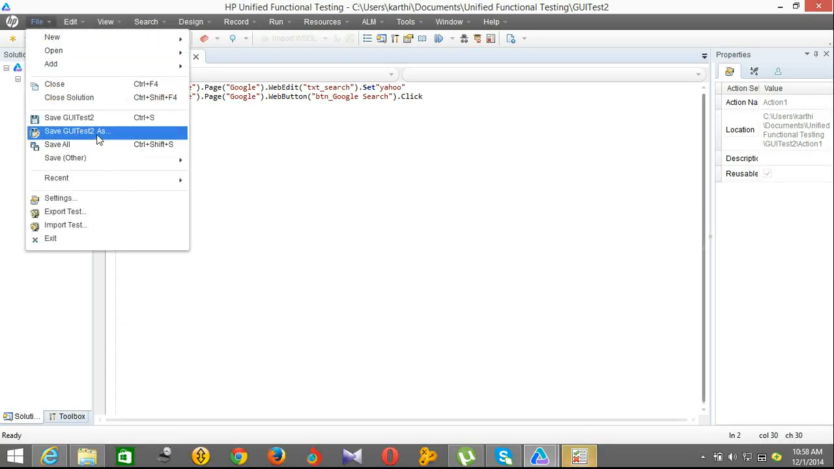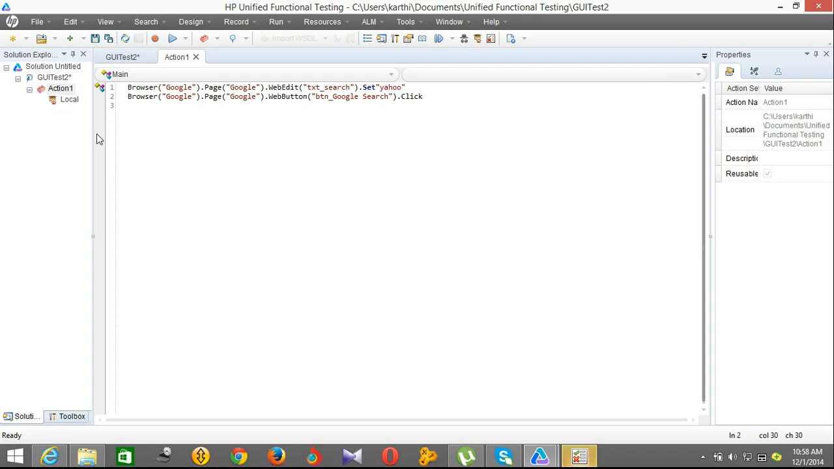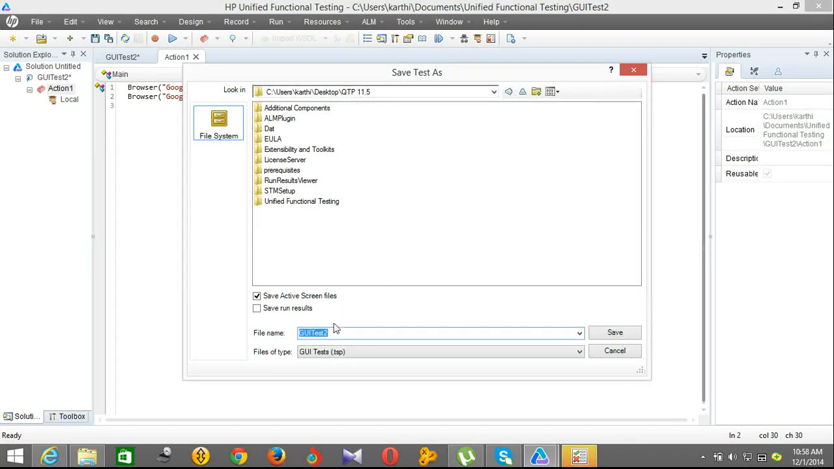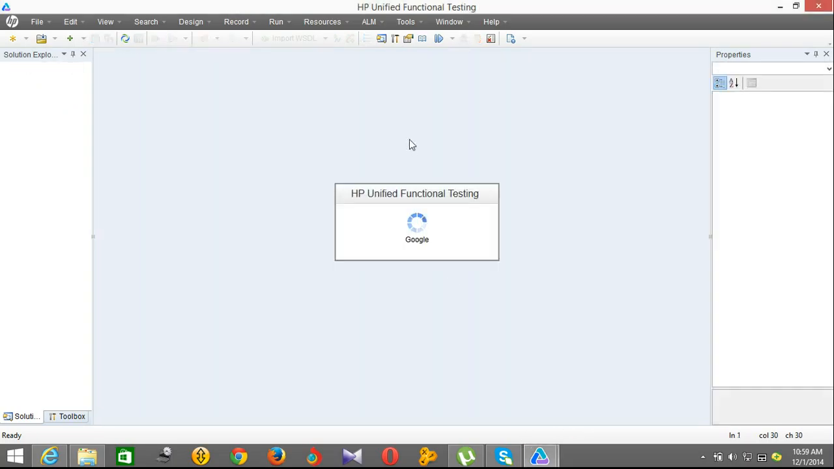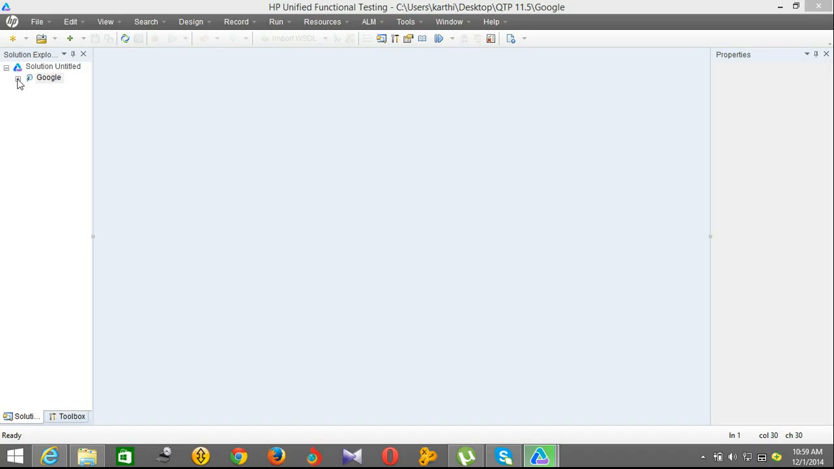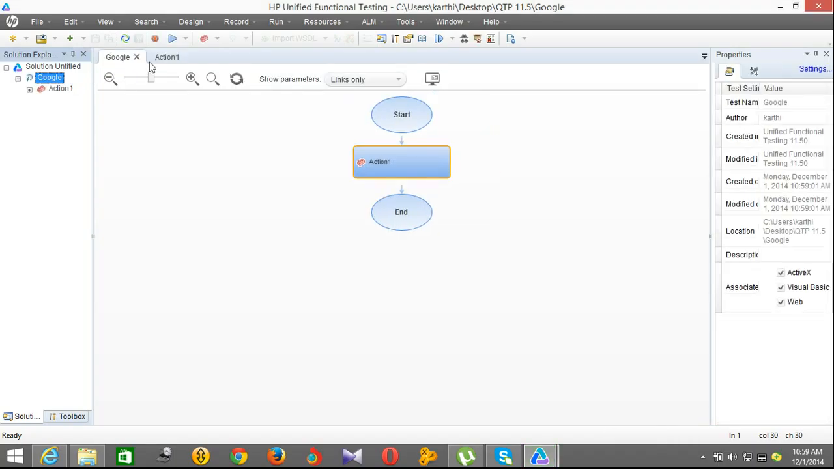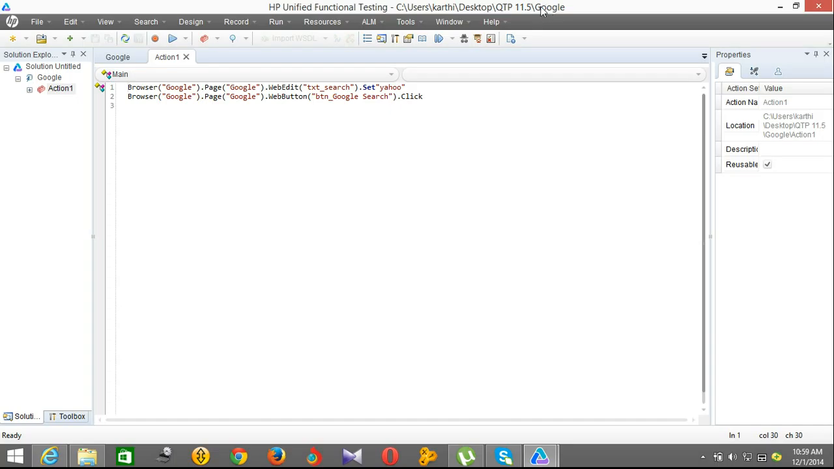So if I am just saving this test file on the desktop, say for example a sample application, I will set it as Google. So I will save it on the desktop. So the application is saved on the desktop as Google.